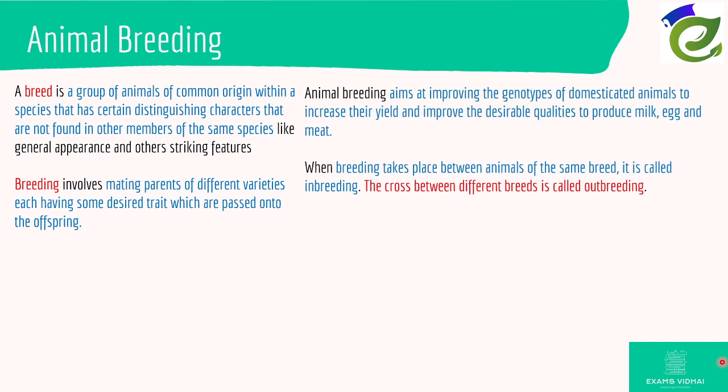So what is animal breeding and why do we do that? Animal breeding aims to improve the genotypes of domestic animals to increase the yield and improve desirable qualities like milk, egg and meat. When breeding takes place between animals of the same breed, it is called inbreeding, and when it's of a different breed, it's called outbreeding.